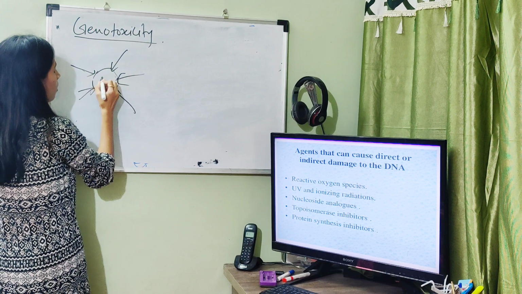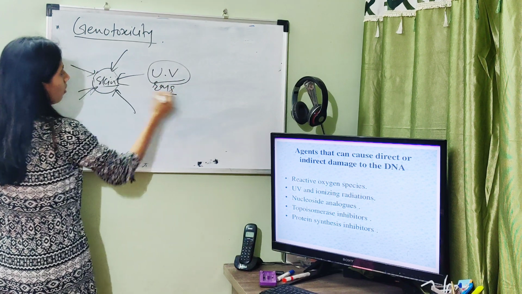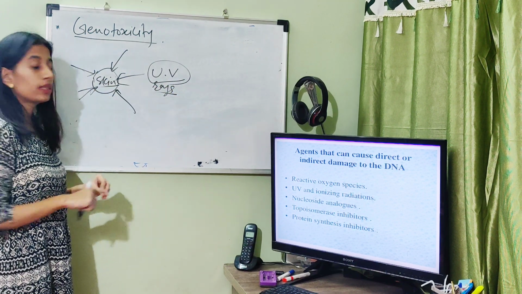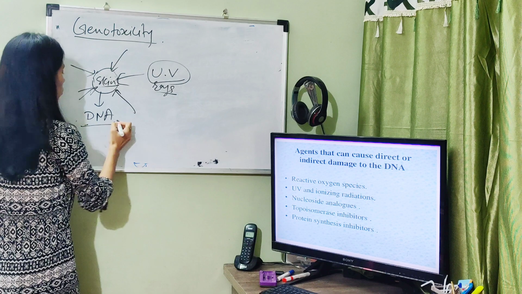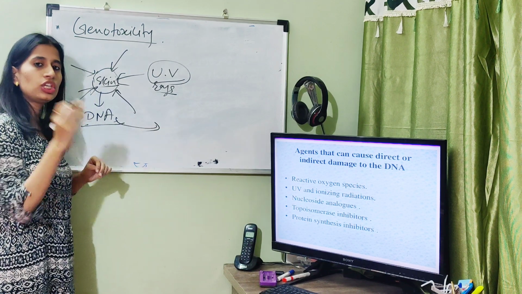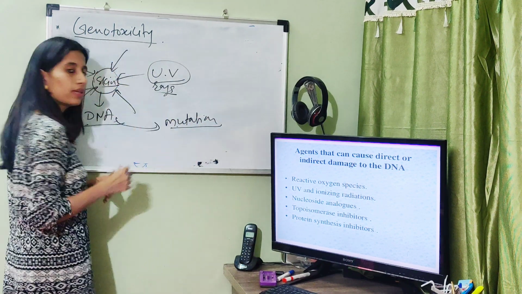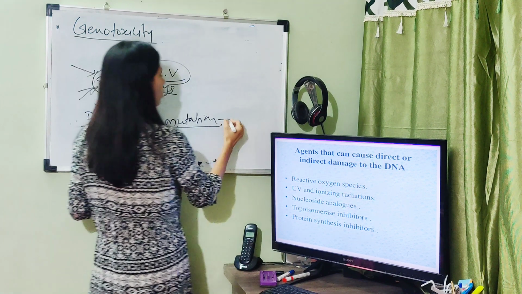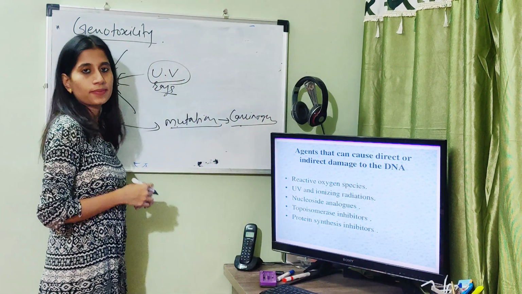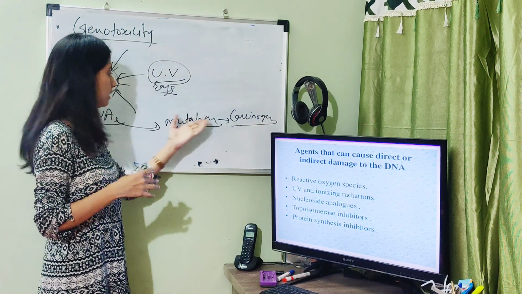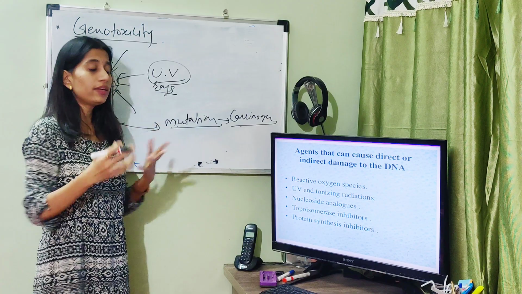these UV radiations, suppose this is the skin, act on our skin. They cause damage to the DNA molecule in the skin. Due to the DNA damage or genotoxicity, these agents can cause mutations in our skin cells. Due to these mutations, they have the ability to cause cancer, so the agents can be carcinogenic.